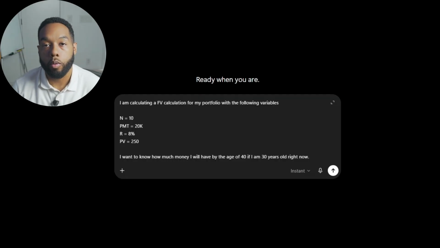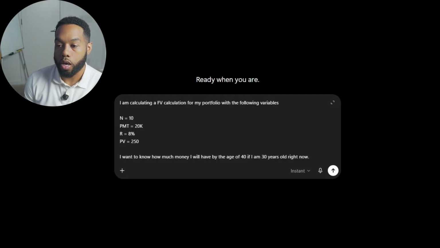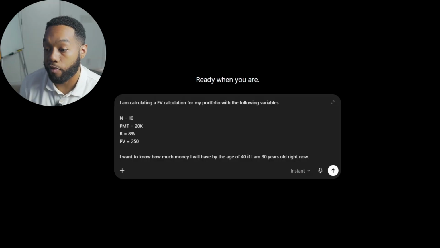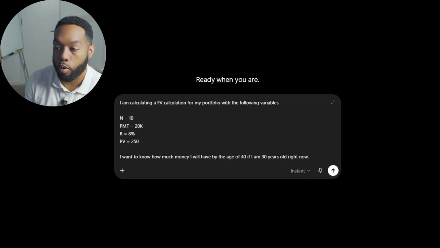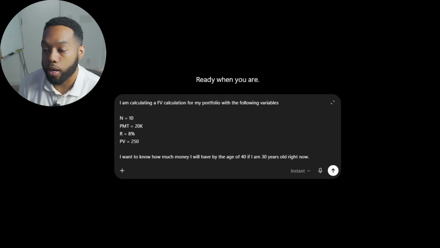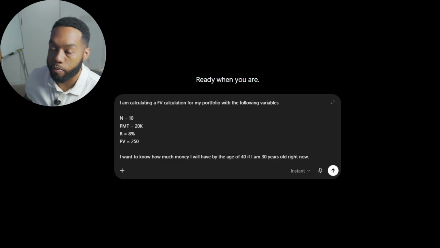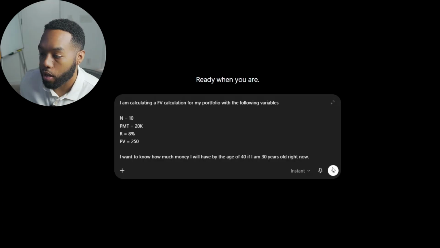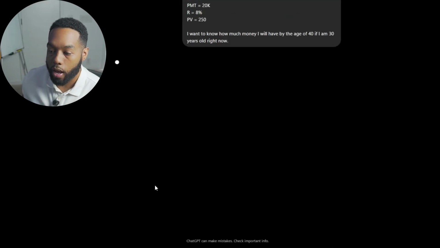So here we have outlined in ChatGPT our four variables, and I have put as the prompt, I'm calculating a future value calculation for my portfolio with the following variables. We listed them out. I want to know how much money I will have by the age of 40 if I'm 30 years old right now. And then let's see what AI gives us.